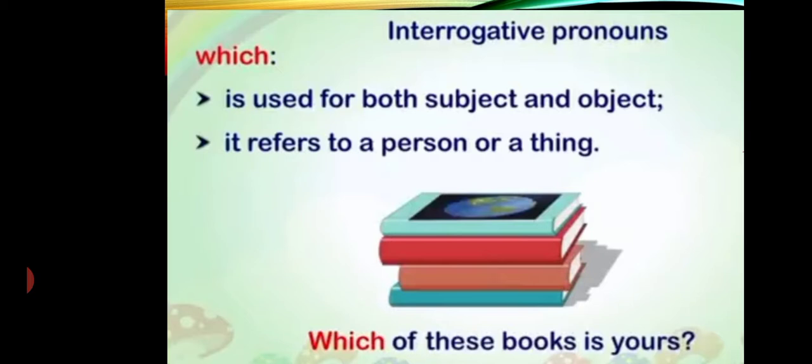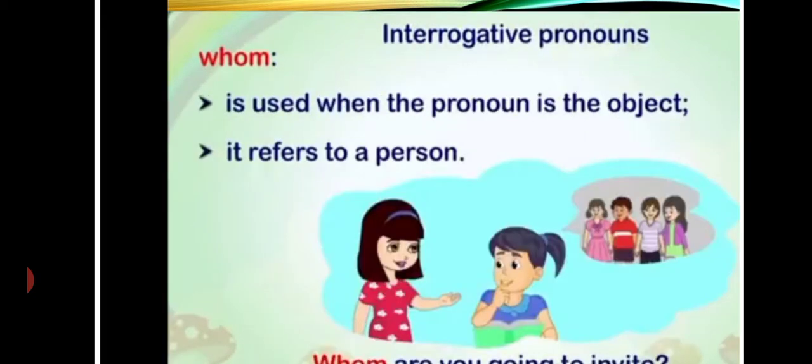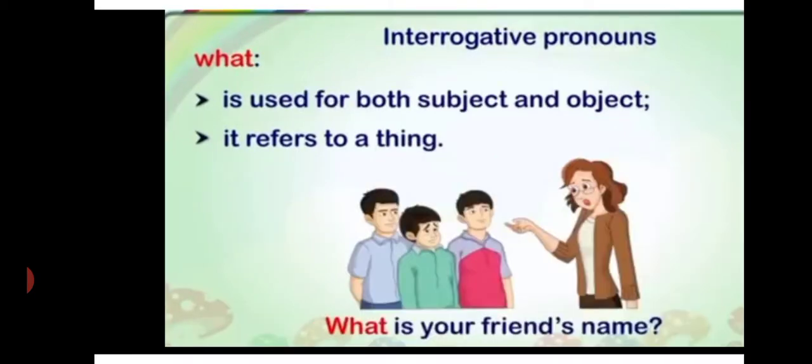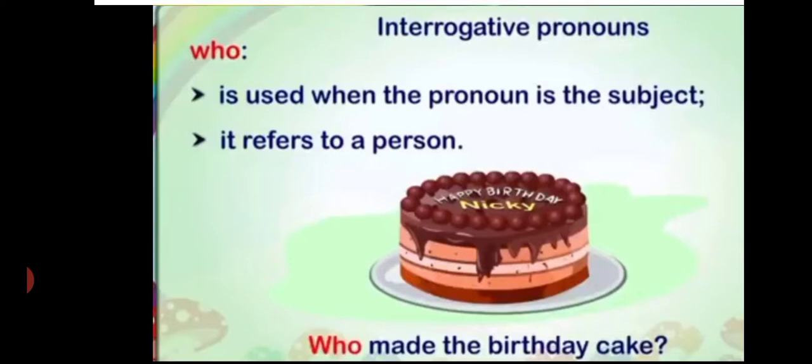Example, which of these books is yours? Whom is used when the pronoun is the object. It refers to a person. Whom are you going to invite? What is used for both subject and object. It refers to a thing. What is your friend's name? Who is used when the pronoun is the subject. It refers to a person. Who made the birthday cake?